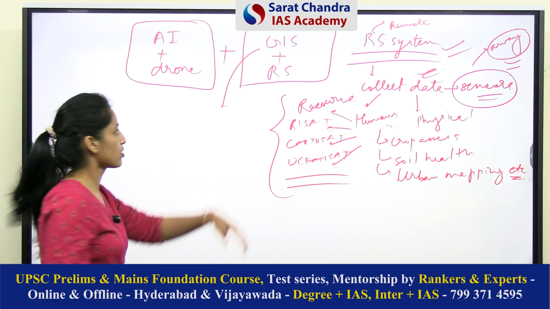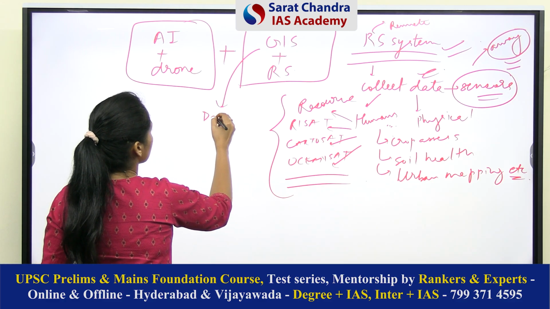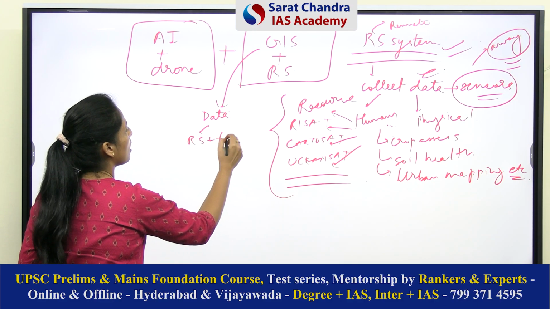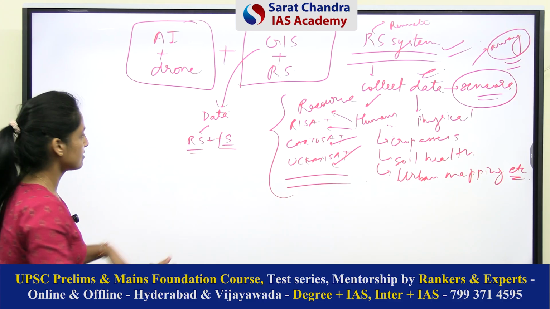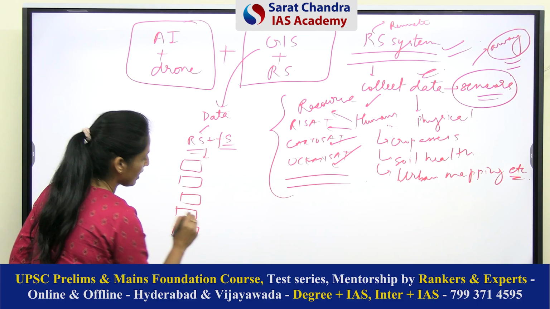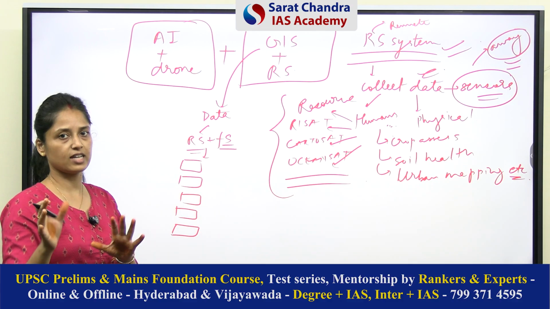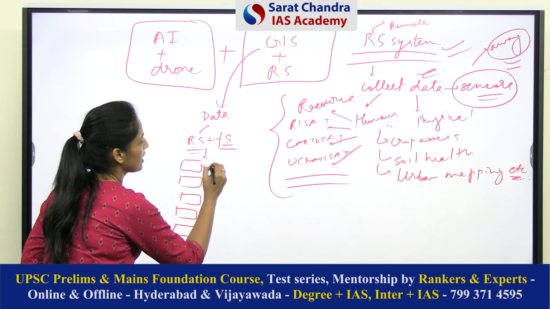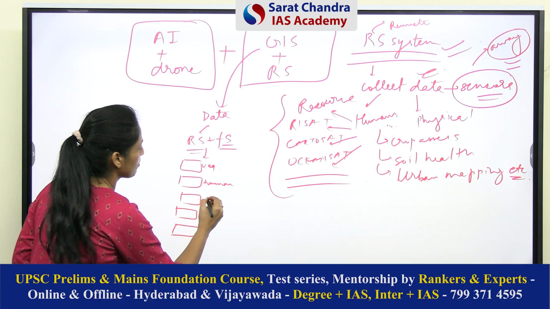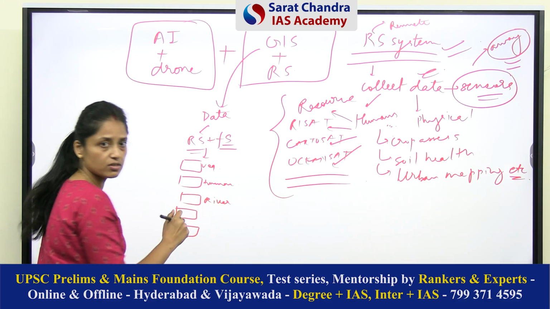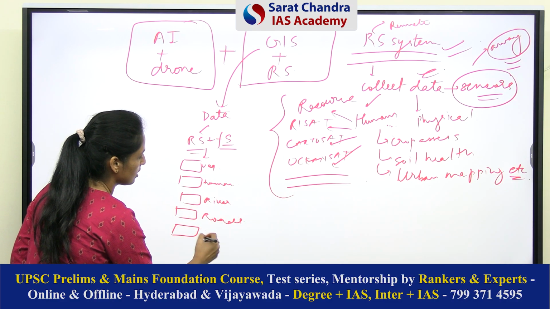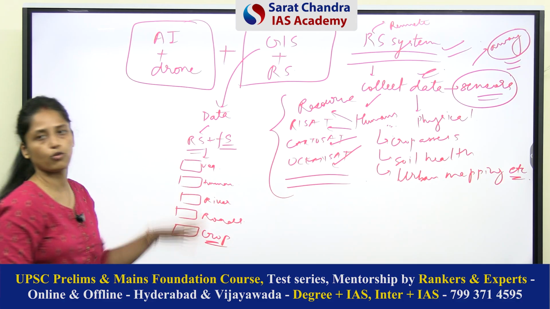So here in geographical information system, all the data is collected, and the source of data collection can be remote sensing also. It can be related to other field surveys also. So all this data is collected, and layer by layer information is built. Why am I saying layer by layer? For example, if you want a comprehensive study of a particular area, then one layer will represent vegetation, one will represent human settlements, one can represent the density of rivers, one the density of roads, and one the crops which are suitable for those areas.